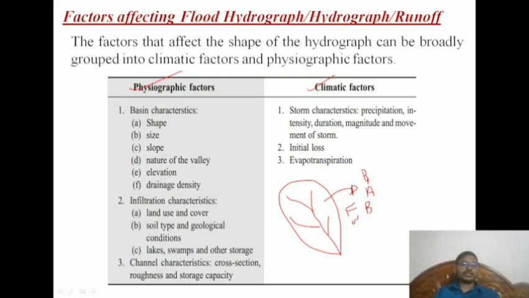Not only that, there are basin characteristics, like the shape of the basin, the size of the basin, the slope of the basin, nature of the valley, elevation, and drainage density. All these things come under this. Then infiltration characteristics are land cover, soil type, geology, and lakes. Climatic factors are storm characteristics, initial loss, and evapotranspiration.